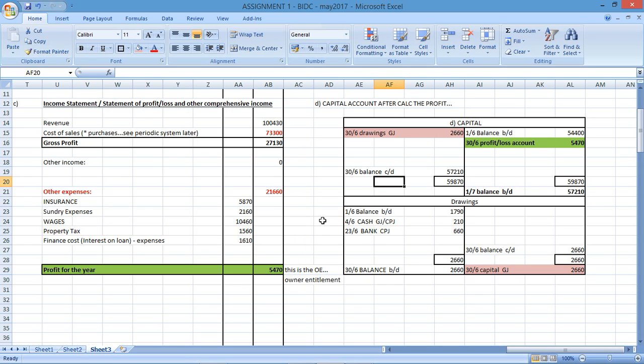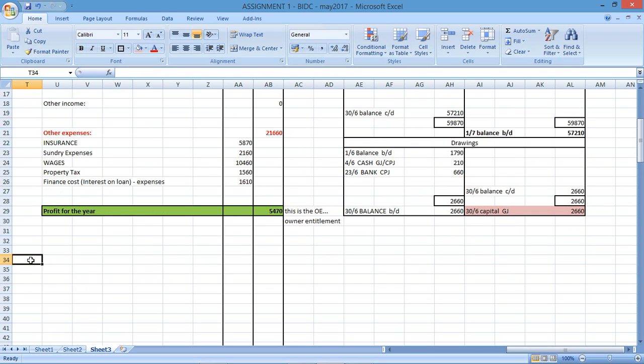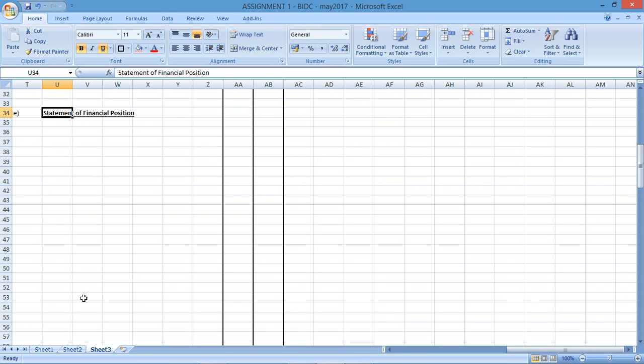The last bit of this question is prepare the statement of financial position. So what does the statement of financial position look like? Well, I'm going to draw the statement over here. Statement of financial position. Right, so the statement of financial position has two different sections.